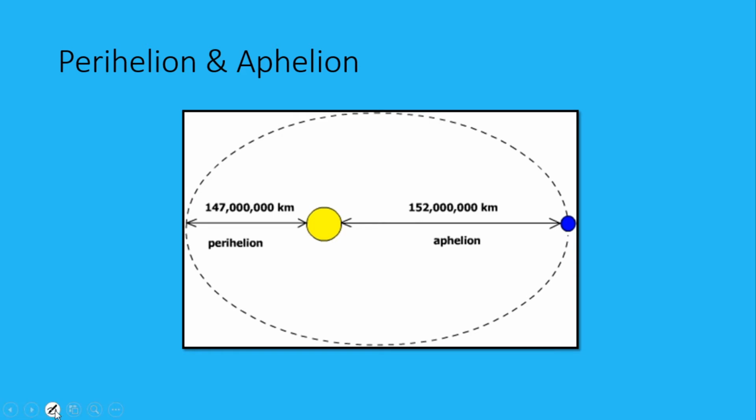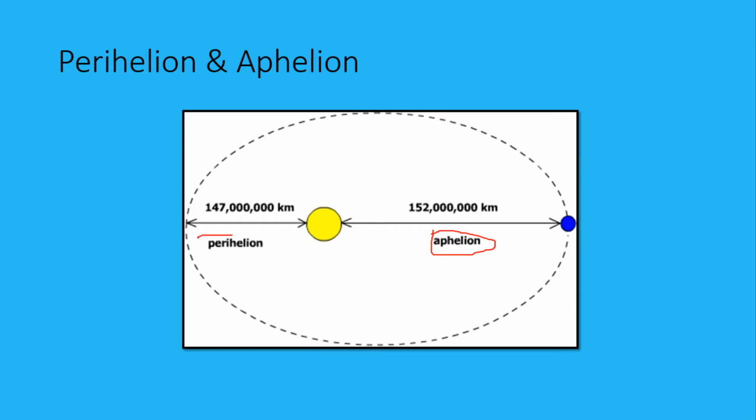Now let's learn another two very important terms, and they are perihelion and aphelion. Now the orbit of the earth is not circular, it is oval. And the sun is also not centrally located. So sometimes the earth is very close to the sun, which we call perihelion, and sometimes the earth is very far away from the sun, which we call aphelion.